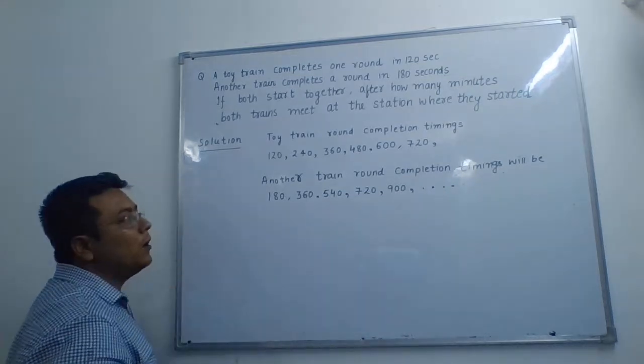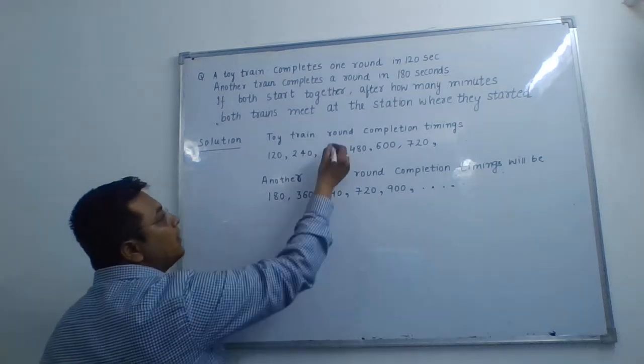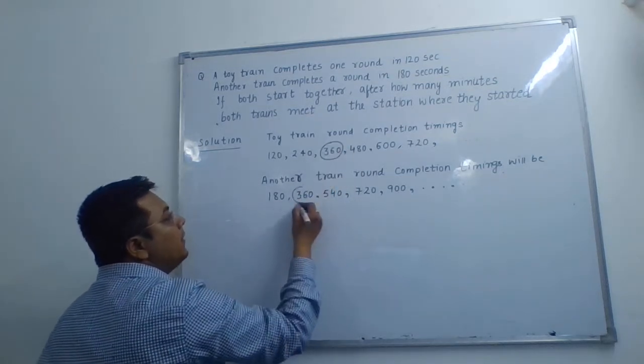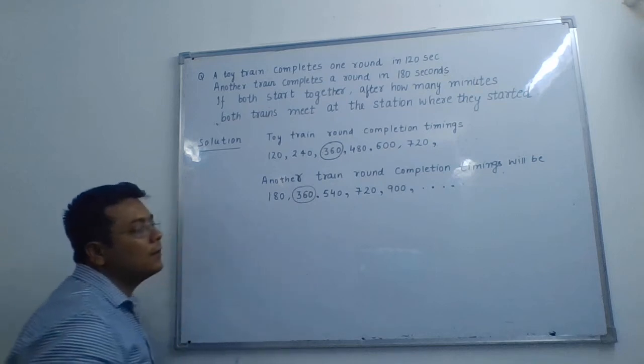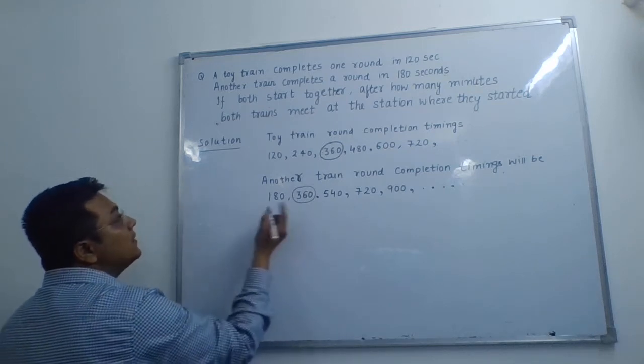Now we have to spot where they meet. So they complete a round in 360 seconds commonly.